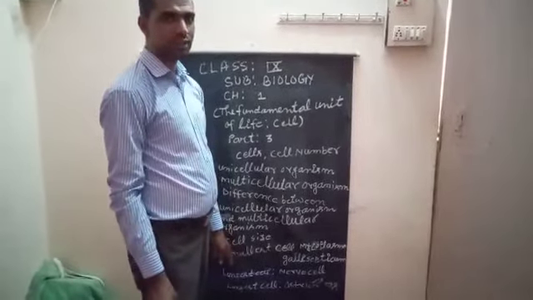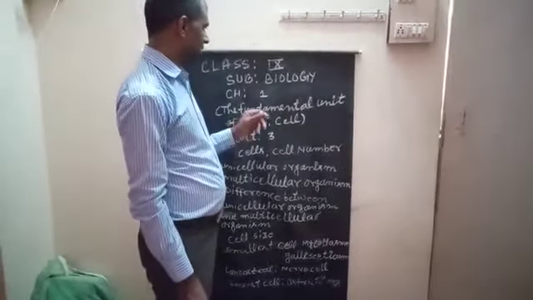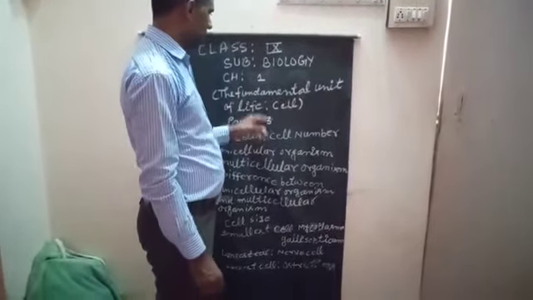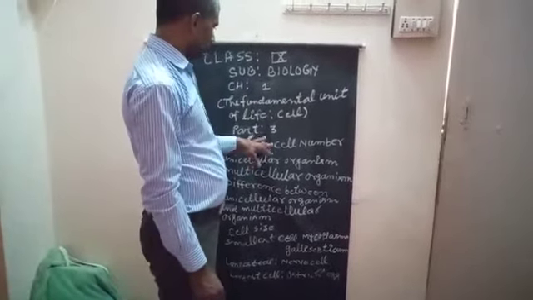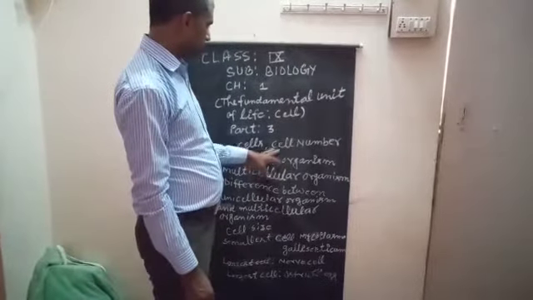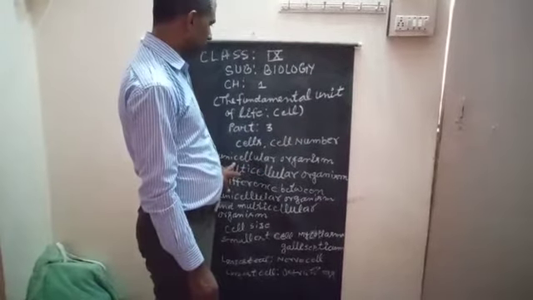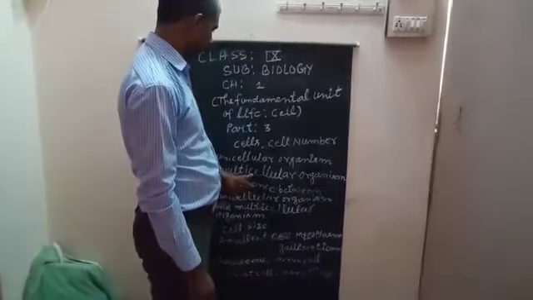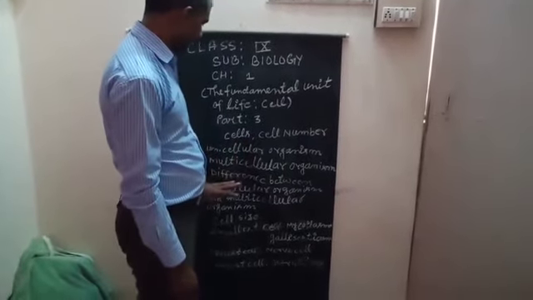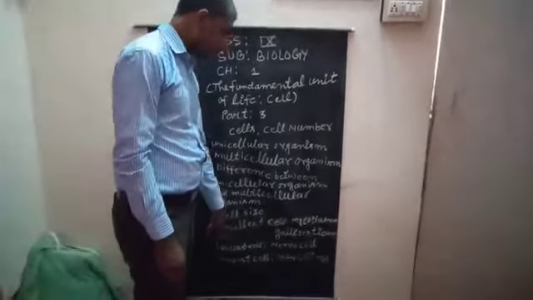I am going to discuss class 9, subject biology, chapter 1, the fundamental unit of life, cell. This is part 3. In this part 3, we are going to discuss cells, cell number, unicellular organism, multicellular organism, difference between multicellular organism and unicellular organism, then cell size, smallest cell, longest cell and largest cell.